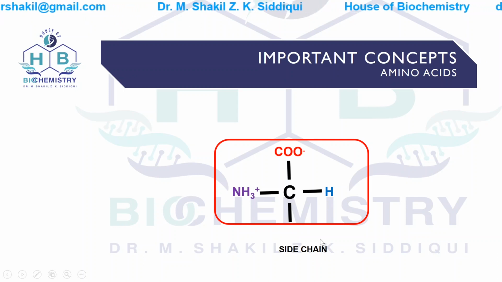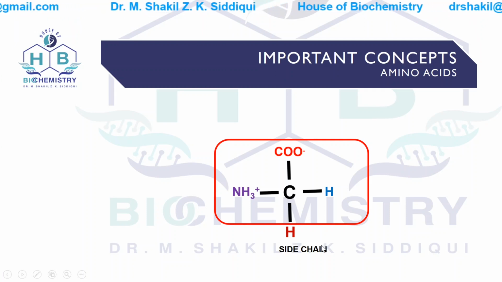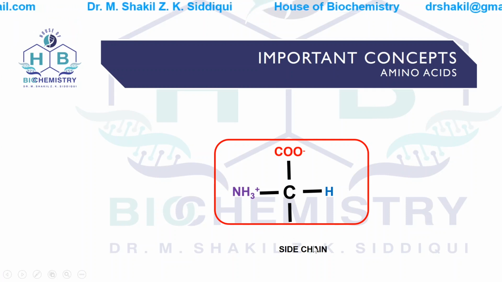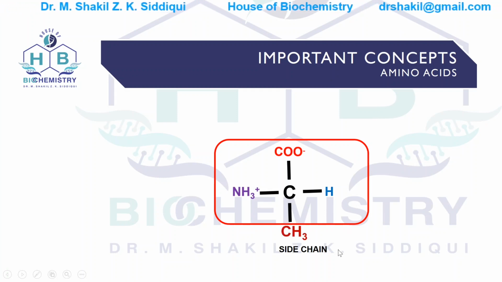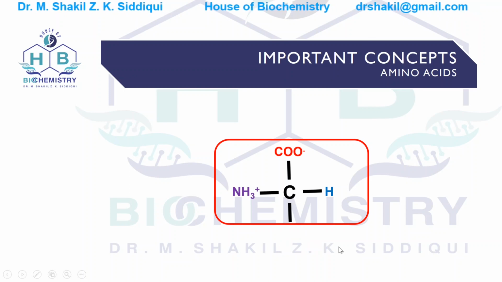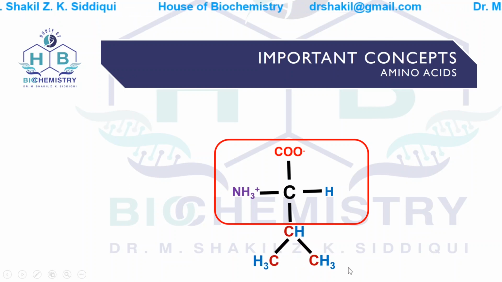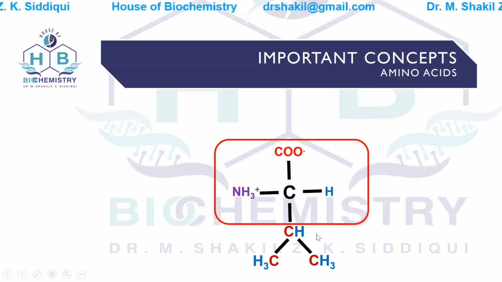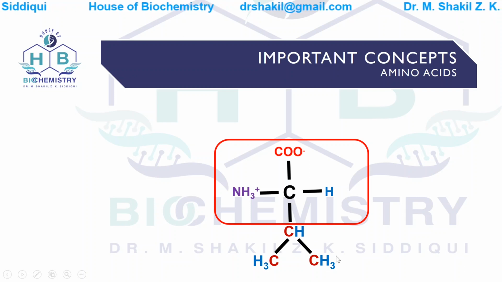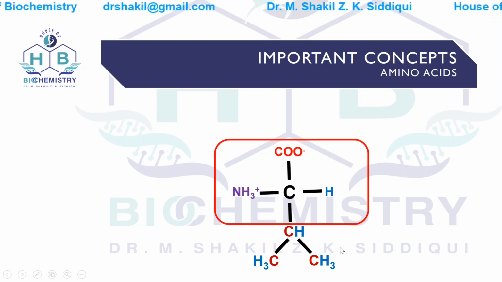If we replace this R by hydrogen, then it is glycine. If we replace it with a methyl group, that becomes alanine. And if we replace it by a propyl group, it becomes valine. So now you can understand that the upper part of this structure remains the same, and only the side chain changes for every amino acid.